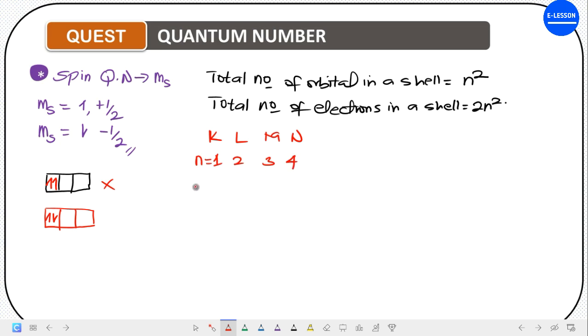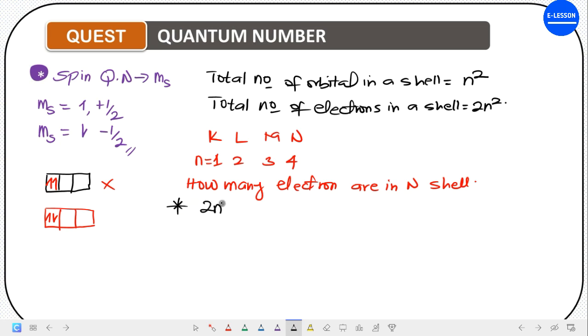Now if you are asked how many electrons are in the N shell, what will be your answer? We said the total number of electrons is given by 2n square. The N shell has an n value of 4, so small letter n is 4.